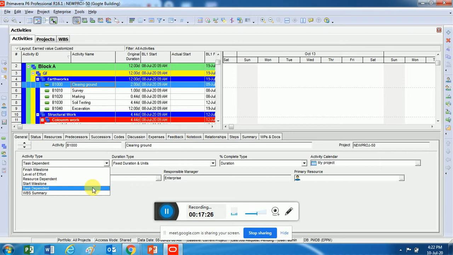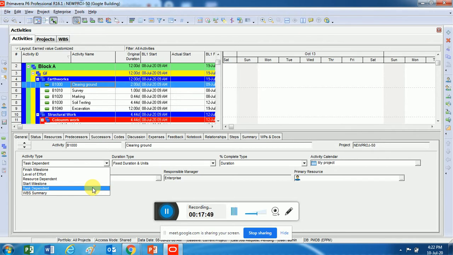You understood? 8th and 9th is what we have scheduled for clearing the ground. What if the clearing ground activity does not get finished by the 9th of July? It gets postponed to the 10th or 12th of July. So what will happen to the survey? Survey will also get delayed, right? So this is called task dependent, because the activity is dependent on some other task.